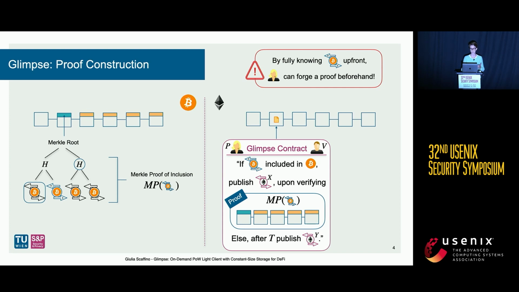We simply require the verifier to randomize the transaction in question. For instance, during the setup phase of our protocol, the verifier samples a random string, gives it to the prover, and the prover has to mandatorily include it within the transaction that is verified by our contract.